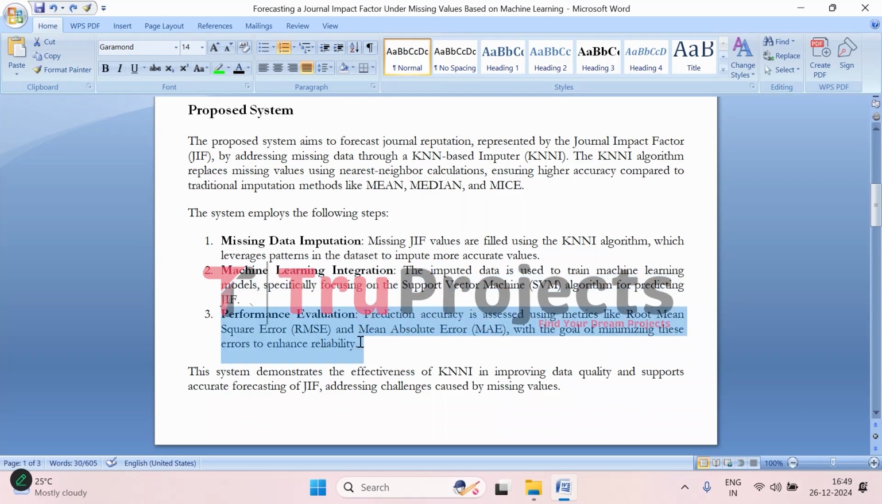Finally, the system evaluates how well it is performing. It measures the accuracy of predictions using two key metrics: root mean squared error and mean absolute error. The goal is to minimize these errors as much as possible, which means that predictions are becoming more accurate and reliable. So this is the proposed system.